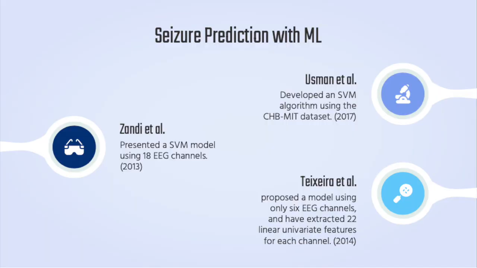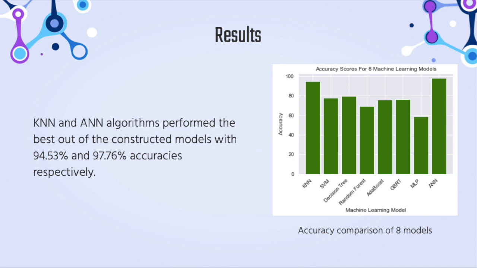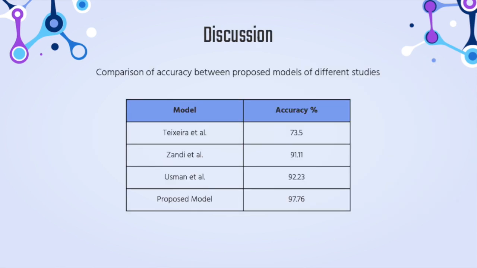Moving on to the related literature, I looked at 3 papers which also use the same CHB-MIT dataset, and they also use similar models such as the KNN and SVM models. And across the 8 models, I found that my models, the KNN and sequential model, had higher accuracy than any of those found in the other studies that I looked at, and they had 94.53% accuracy and 97.76% accuracy respectively. And this table shows the accuracies of my models compared to those of the models in the related literature.